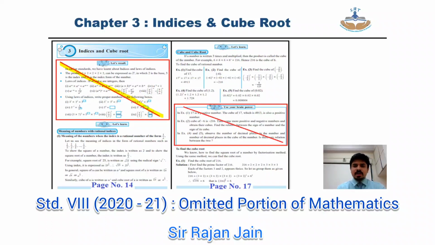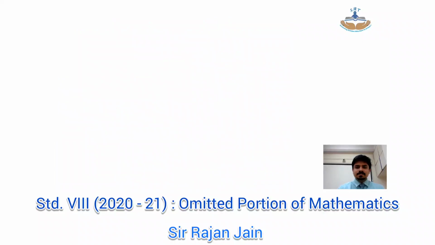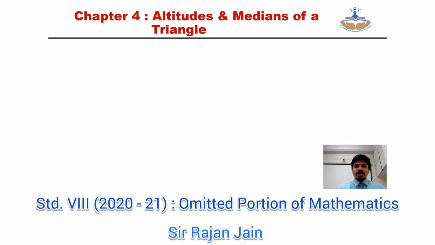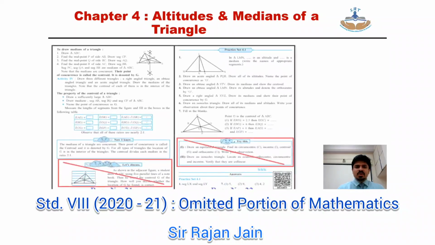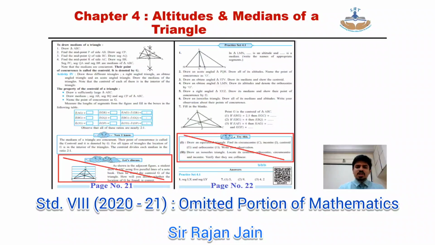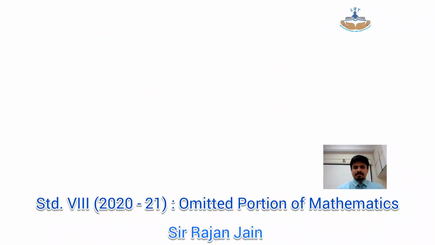Then on your page number 17, use your brain power, that entire column is omitted. You can strike out that also. Coming to the next part, chapter number 4, altitude and medians of a triangle. For that, come to page number 21. Page number 21, bottom part of the page, that is let's discuss. You can strike out that entire thing. Then on page number 22, there is a box of try this. That entire try this section, you can omit it.